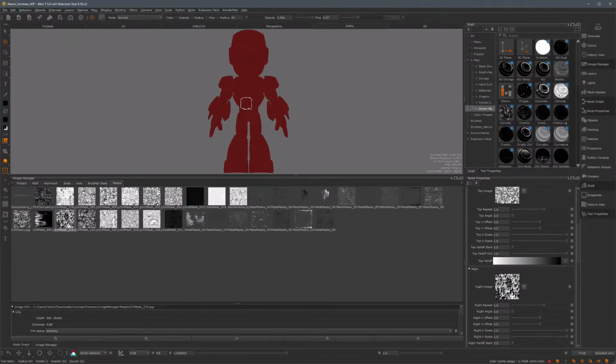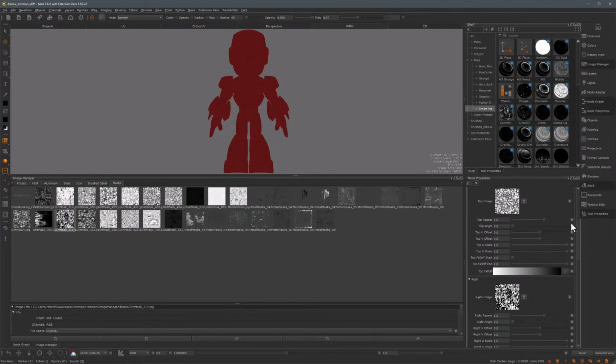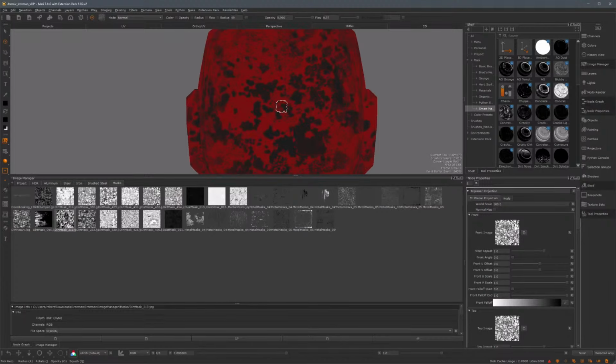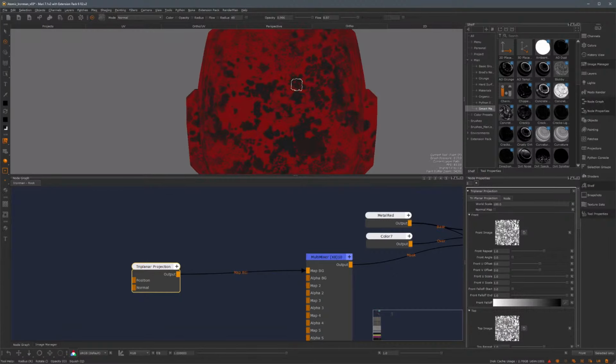Now, as you can see, something has changed. I just have a darker red, but it's not what I would expect from plugging in these textures. And the reason that it looks like this is because the world scale by default in the triplanar projection is actually really small. So I'm just going to type in 100. And as soon as I do that, you can see that I have a lot of paint and not so much metal here. So that's exactly what I'm looking for.